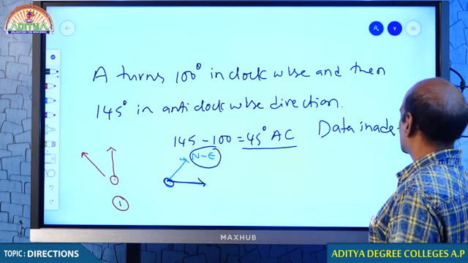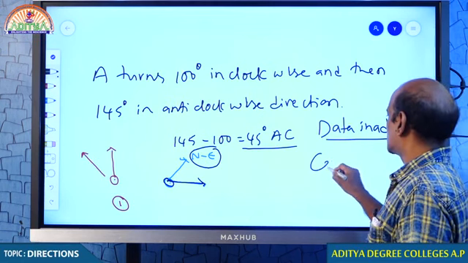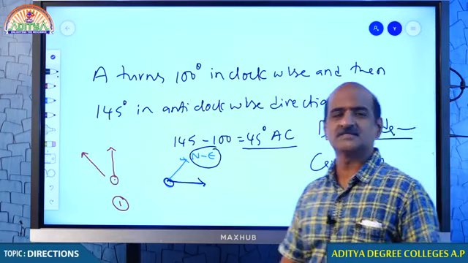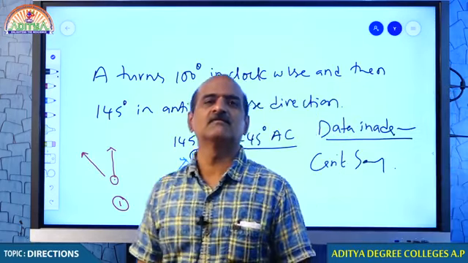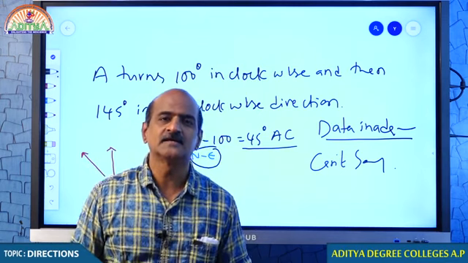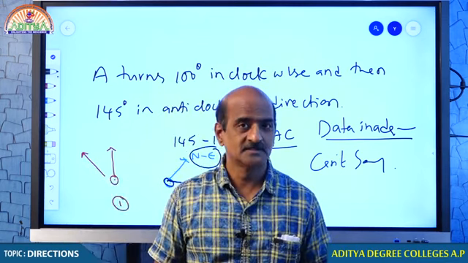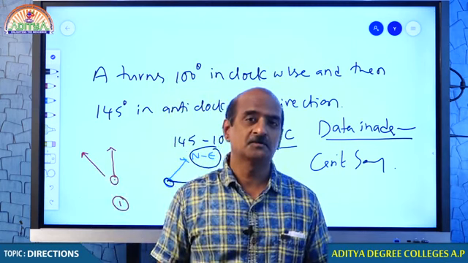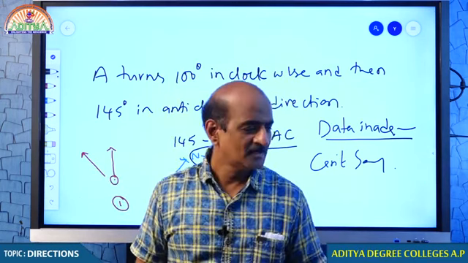The answer for this question is data inadequate, or you can also say can't say. If my question is why you are saying can't say, the answer is the initial direction of A is not mentioned. Let me check it out.